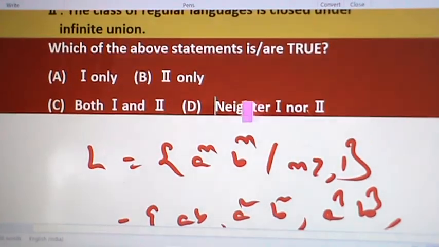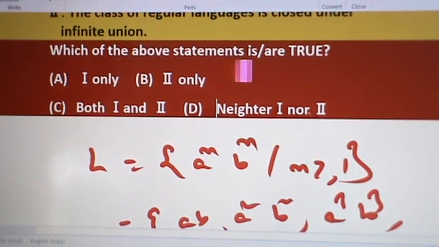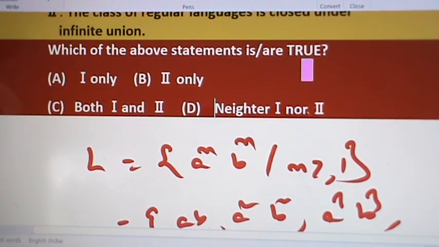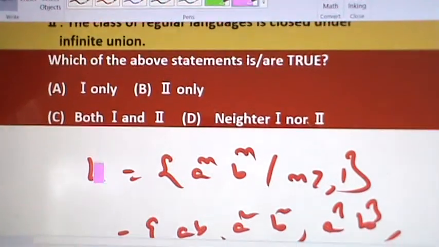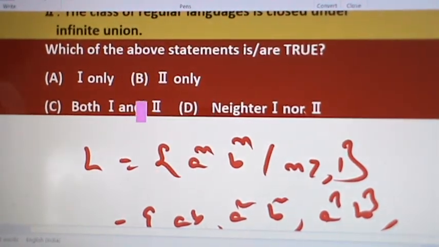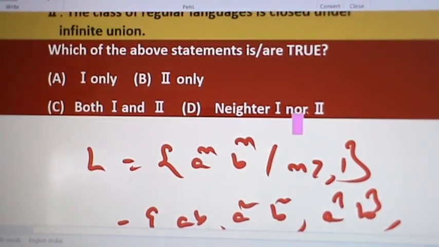So which of the above statements is true? One only? But one is wrong. Two only? Two is wrong. Both 1 and 2? Both are wrong. So neither 1 nor 2. So option D is correct.